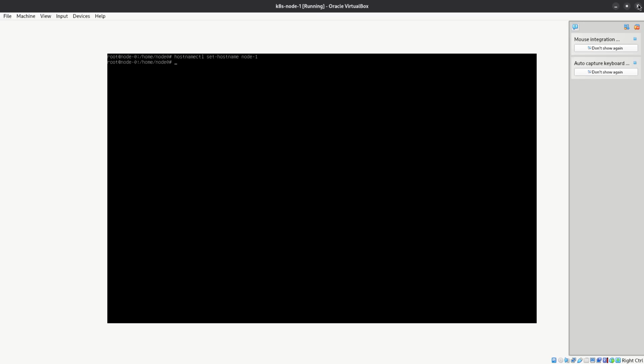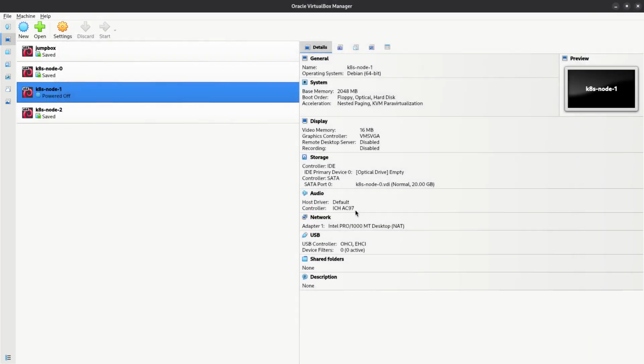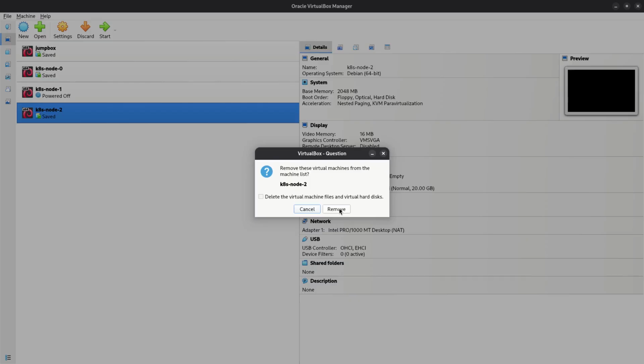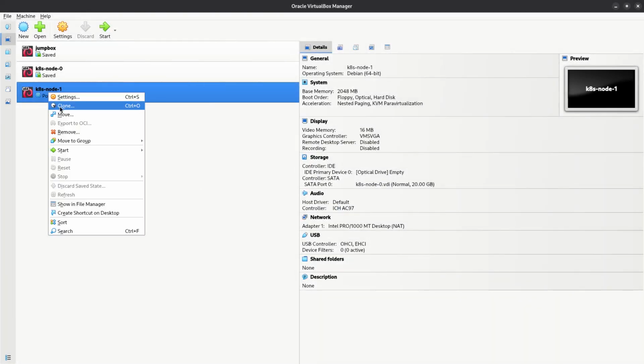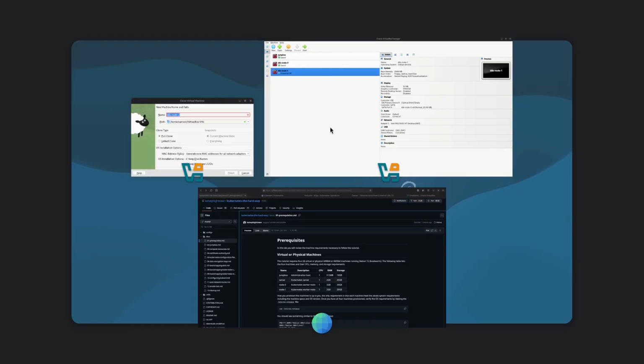Now that's done. We can restart the machine, so that instead of save state I will do power off of the machine. So what we can do is we can just recreate the clone so that we don't have to enter those values again. I will do remove clone node 2. I think we have this directory. I just have to remove that.